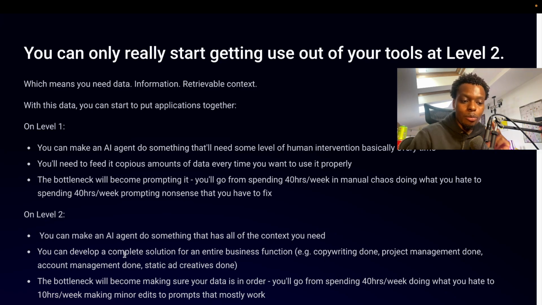You can develop a complete solution for an entire business function. For example, copywriting is completely done. Project management is done because the Kanban just moves. Account management is done because it's just a bot replying to people on Slack in the relevant Slack channels and sending emails where things need to be sent, or doing inbox management for cold email.